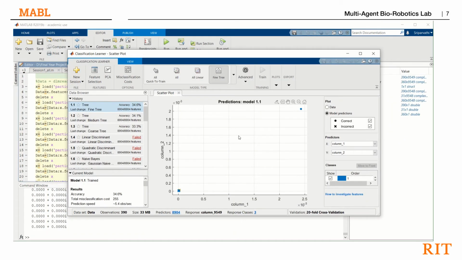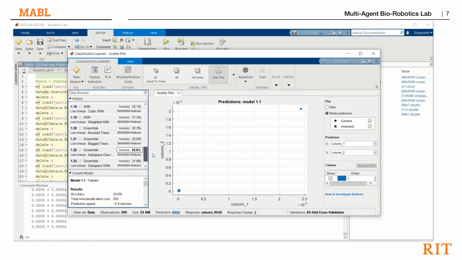After splitting the data into the train and test set, the train set is loaded into the classification learner toolbox and different models are trained. It is observed that a fine tree could give almost 34% accuracy, while a medium tree also gives almost equal accuracy.